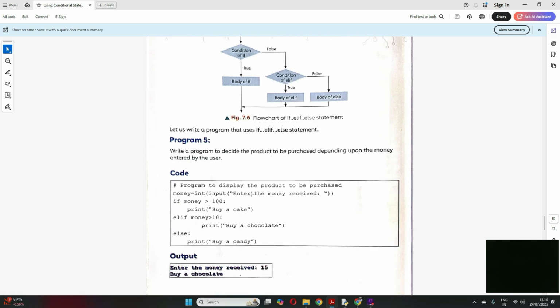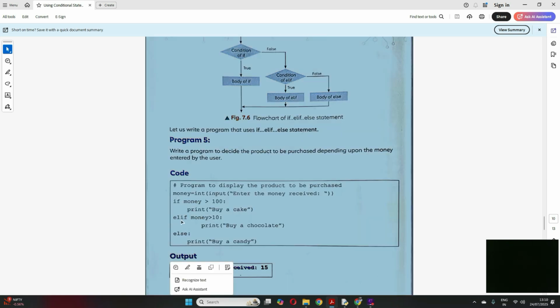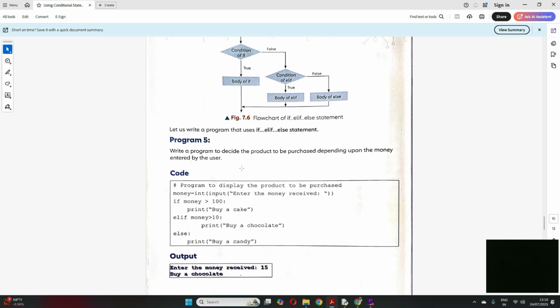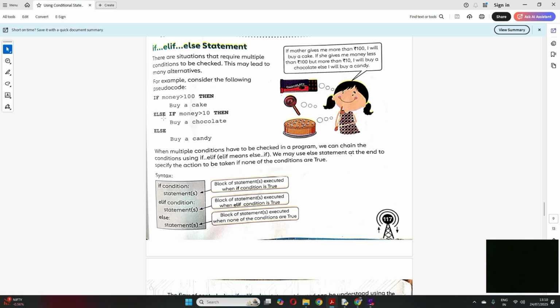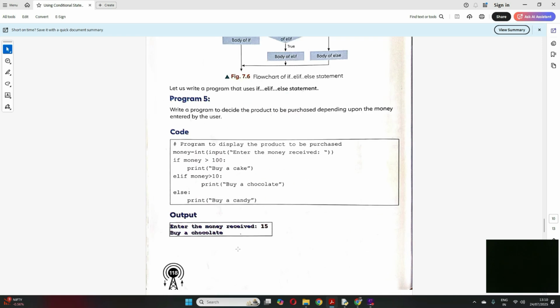Okay, now let's see. Here, instead of else if, we use elif. That is the statement. Now see here: write a program to decide the product to be purchased depending upon the money entered by the user. For this same program, with this same condition, how do we write it?